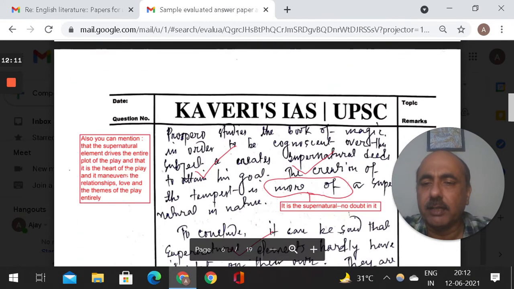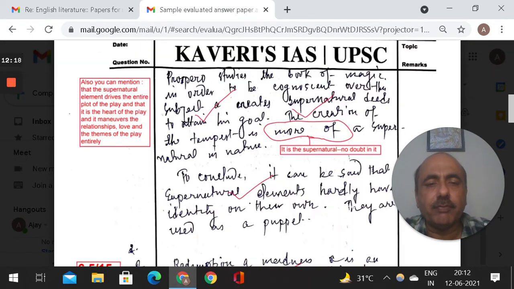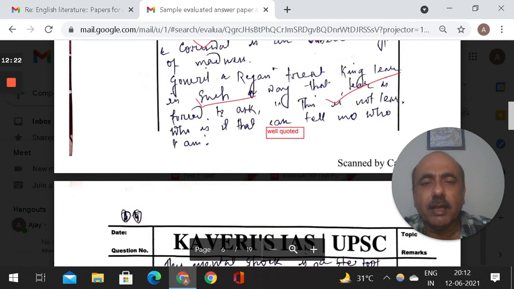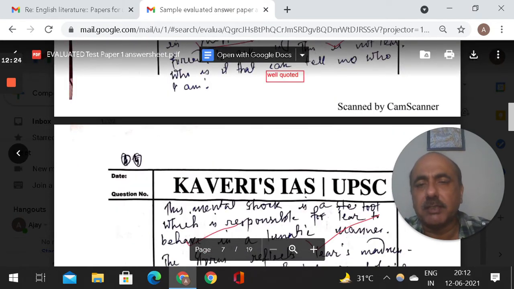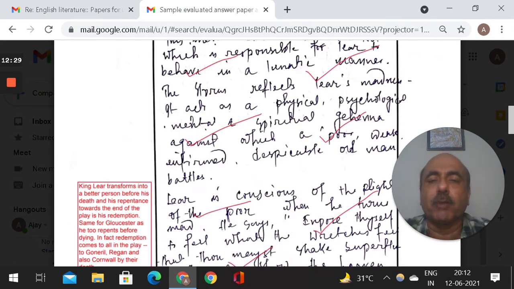And like that, then we go on. Also you can mention the supernatural drives the entire plot of the play. It is super. Then wherever I feel, I keep adding, I keep reading, and then I keep marking. And wherever somebody has given a good quote, I mark it, because writing quotations from the original text is a very important part of English literature, right?